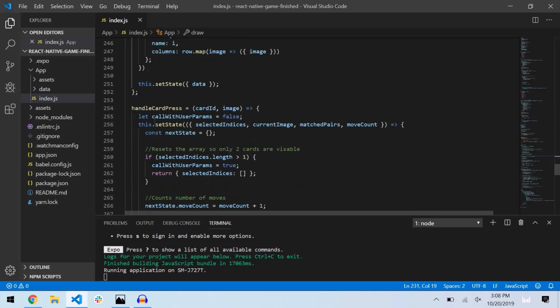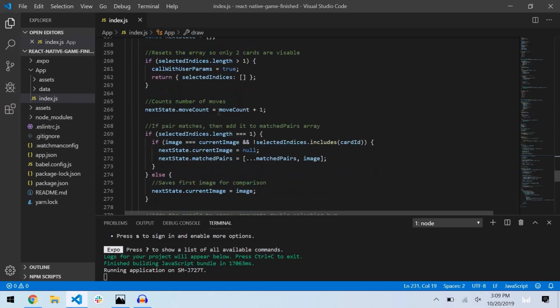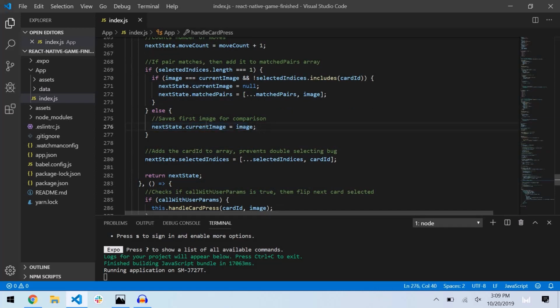And then we have the handleCardPress. This is where most of our game logic goes. This section only allows 2 cards to be selected and visible, so it prevents somebody from selecting 3 different cards. Then this is where we increment the moves so we can show them at the end. If pairs match, then keep them flipped. And this is just saving the first selection so you can compare them.